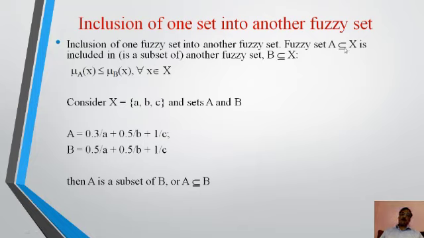If fuzzy set A of X is included in, that is a subset of, another fuzzy set B of X, then mu A of x is less than or equal to mu B of x for every x belongs to capital X. If we have X as A, B, C and the sets A and B are given by 0.3 of A, 0.5 of B, 1.0 of C, similarly B is 0.5 of A, 0.5 of B, 1 of C. So we see that A is a subset of B because of 0.3.